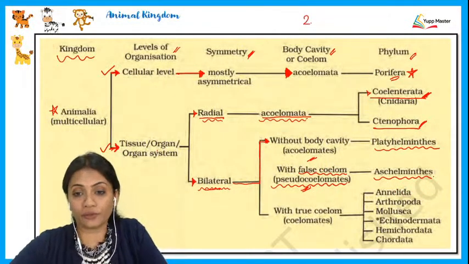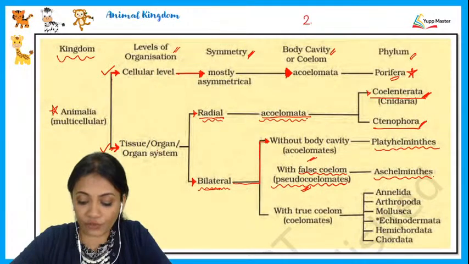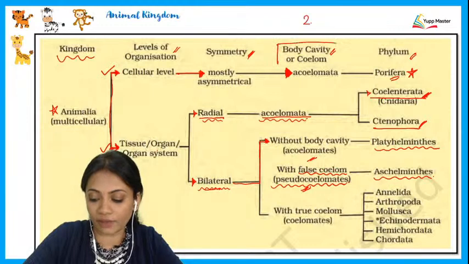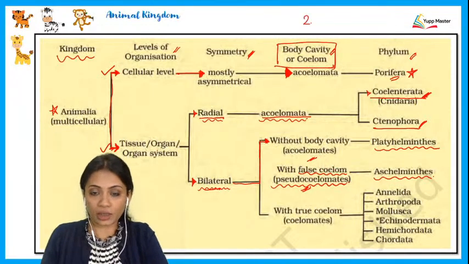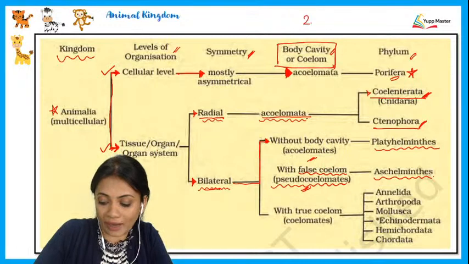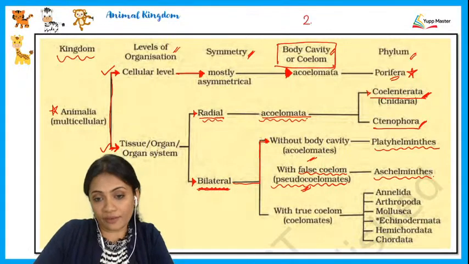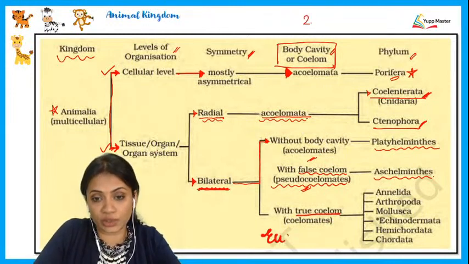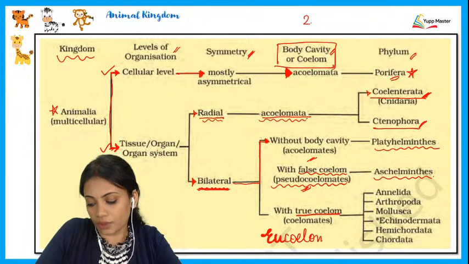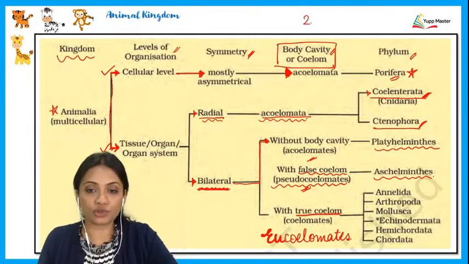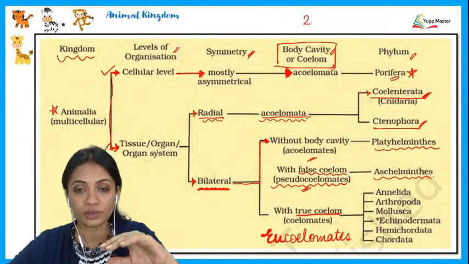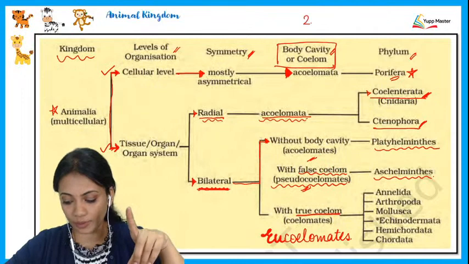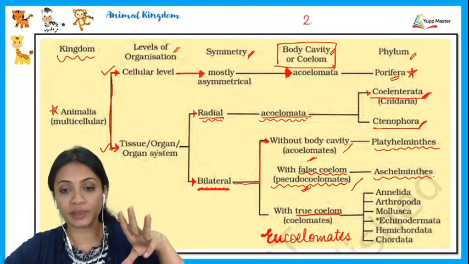So we have distinguished first with the level of organization, and now we have reached the level of the body cavity. The third topic we'll talk about is the bilaterally symmetrical animals which have a true coelom. You may also call these organisms eucoelomates, because eu means true. So according to the body cavity or coelom, we have three categories: first the acoelomate, second the pseudocoelomate, and third the coelomate.